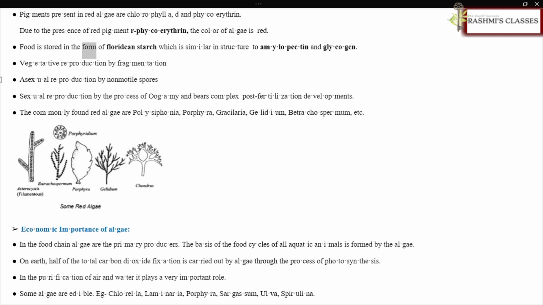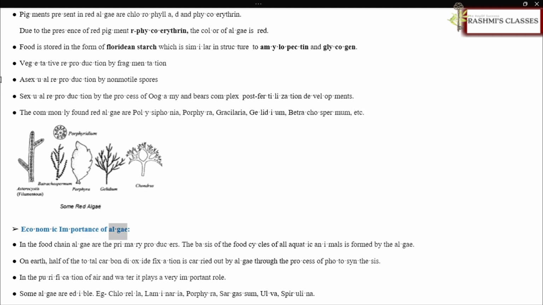Food is stored in the form of floridean starch, which is similar in structure to amylopectin and glycogen. Vegetative reproduction is by fragmentation. Asexual reproduction is by non-motile spores. Sexual reproduction is by oogamy and bears complex post-fertilization developments. The commonly found red algae are Polysiphonia, Porphyra, Gracilaria, Gelidium, Batrachospermum, etc.